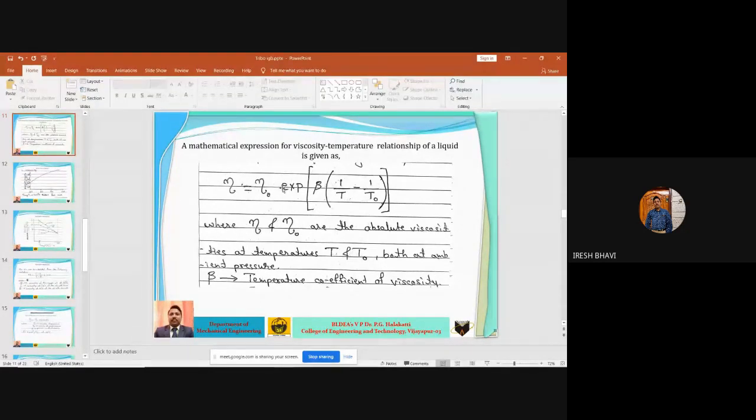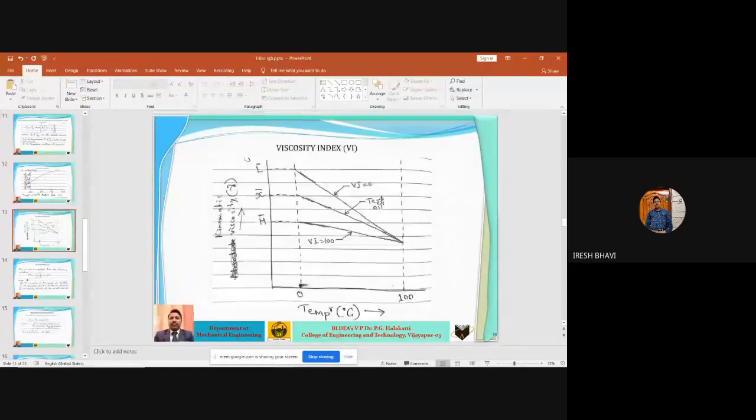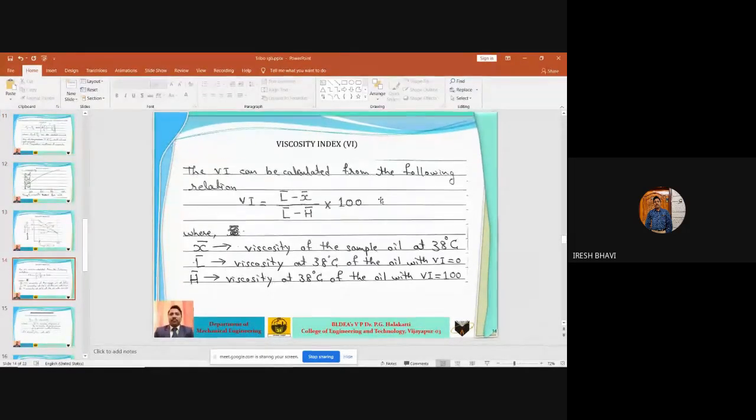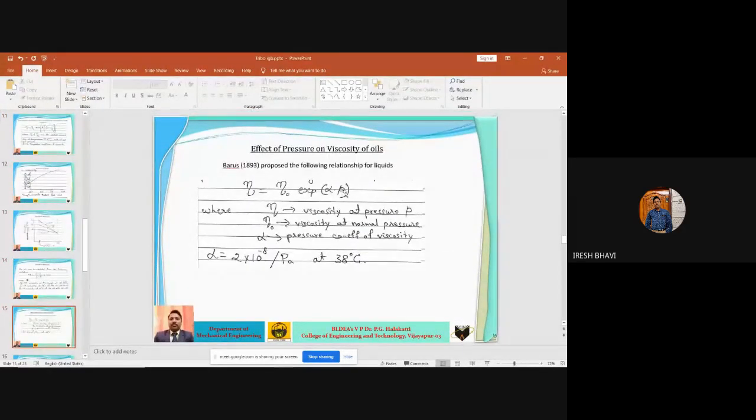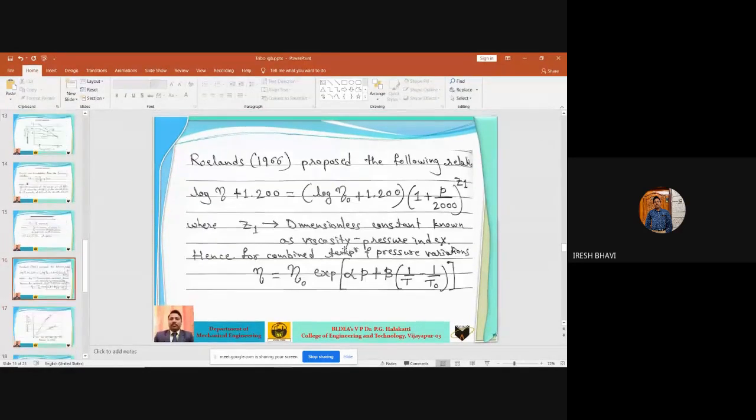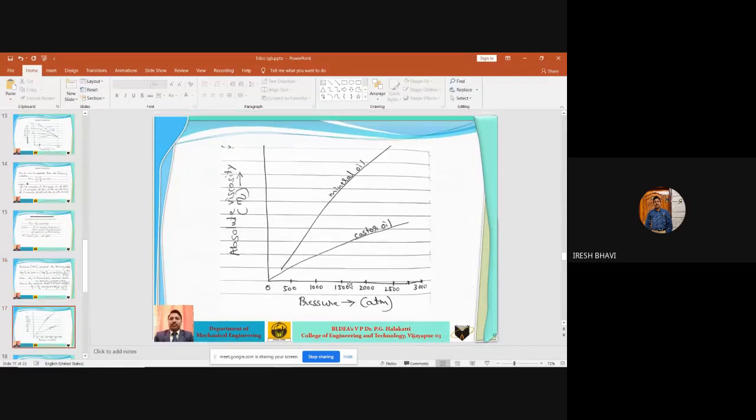By combining this relationship and the relationship for the change in pressure, we get the combined equation which will determine the viscosity at different pressures and different temperatures, by using this expression.